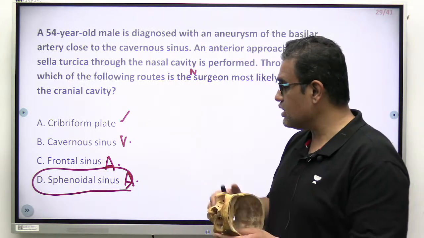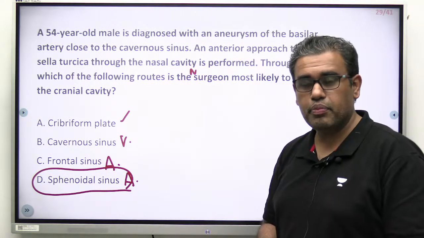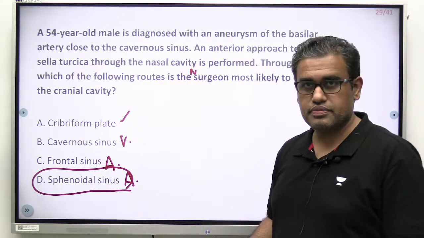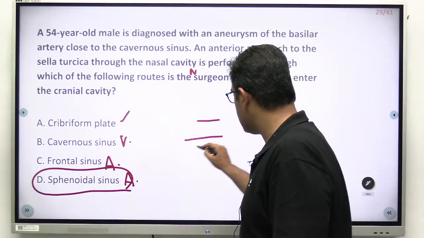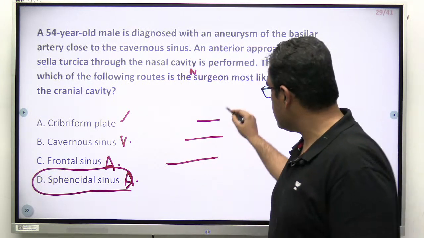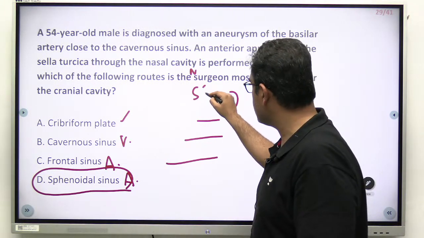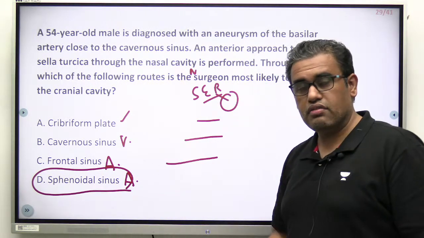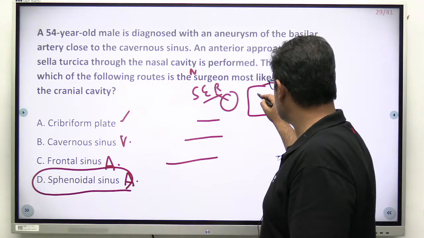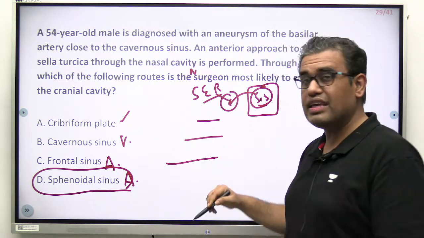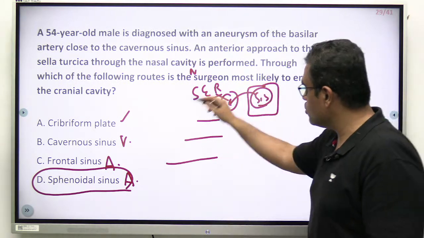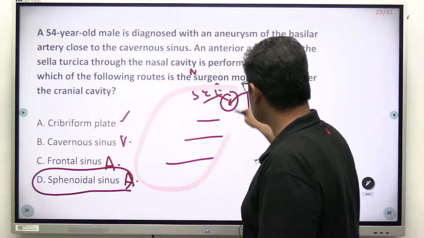If you remember the anatomy of the nasal cavity, the opening of the nasal sinuses, there were the superior meatus, the middle and the inferior meatus, and at the top you had a sphenoethmoidal recess, if you remember. And which air sinus opened into it? This air sinus, the sphenoid sinus, opened normally into the sphenoethmoidal recess. This hole is the nose.